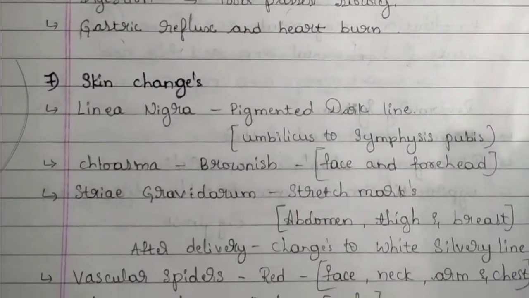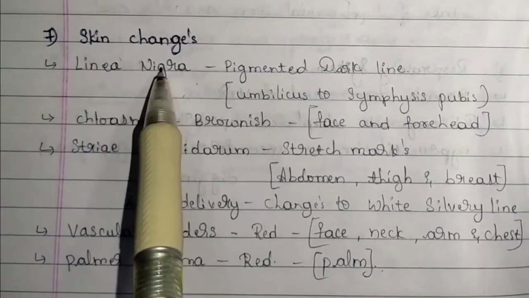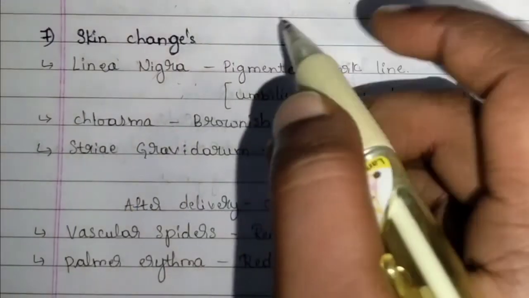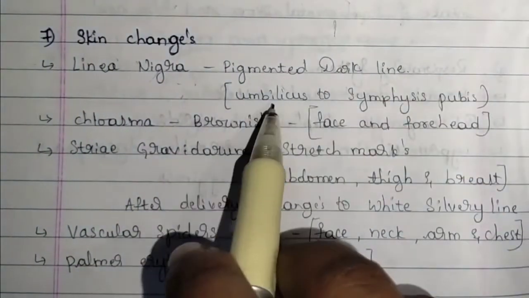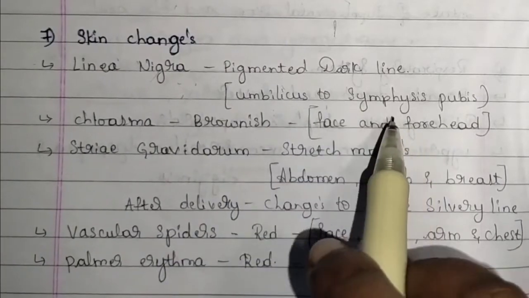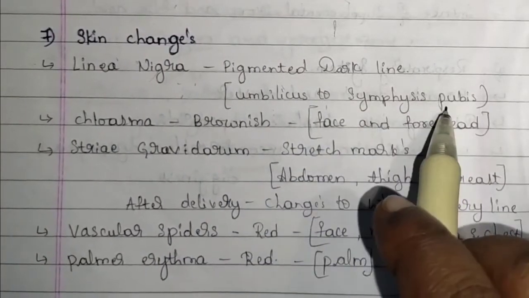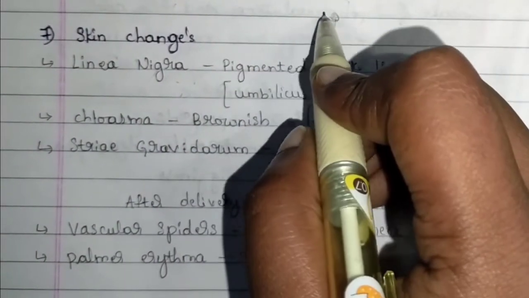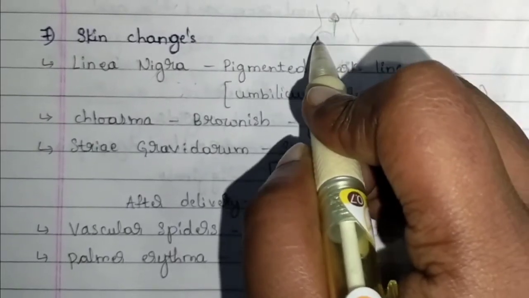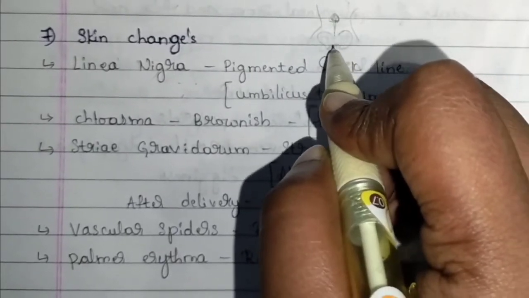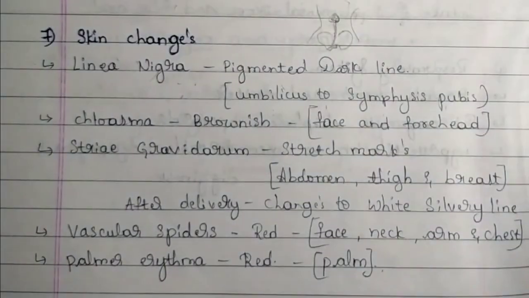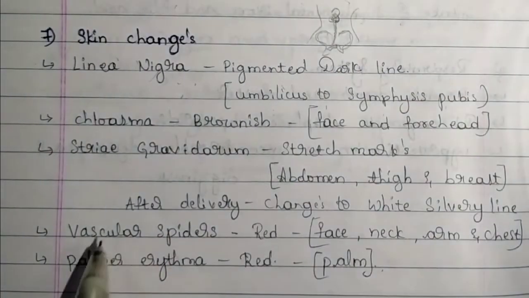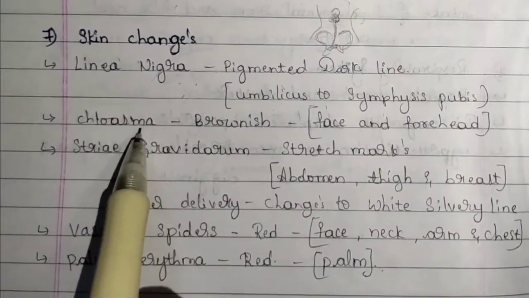Next, we have skin changes. Linea nigra. Linea nigra is nothing but a pigmented dark line. There will be a dark line from where to where? That is from the umbilicus to the symphysis pubis. Symphysis pubis is seen in the pubic pelvic region and the umbilicus is the navel. If this is the pelvis, until here there is a dark line which is seen. Okay, this is the umbilicus and this is the pelvis. That is linea nigra.